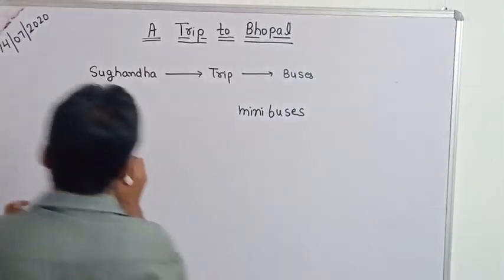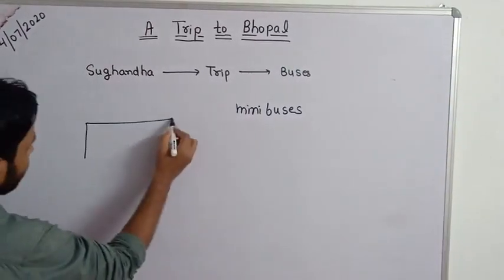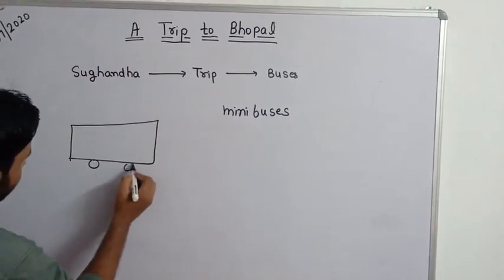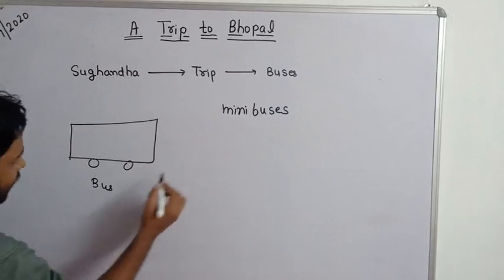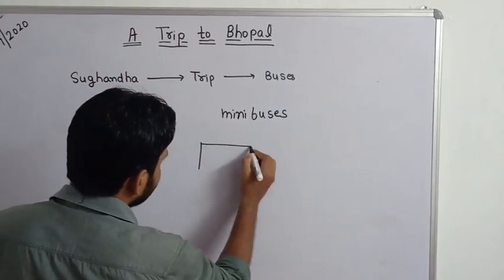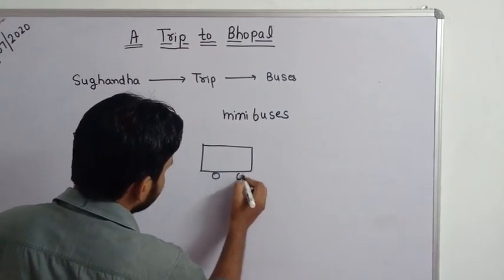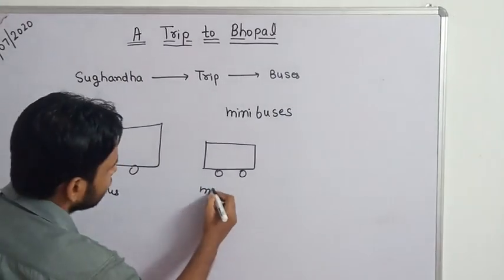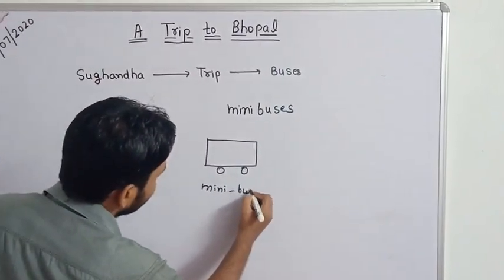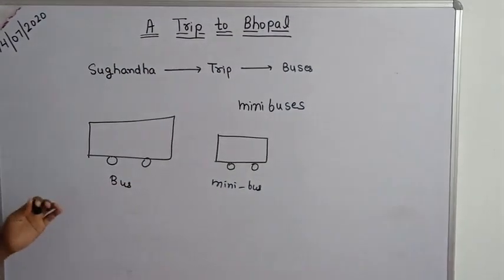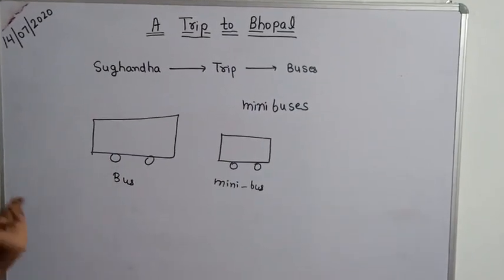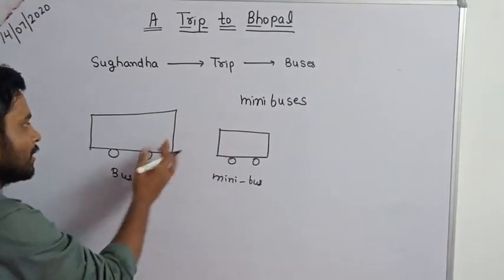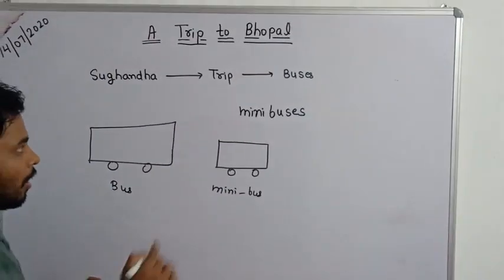Look, if this is a bus, then this is a mini bus. Only the size is different. A mini bus is smaller than a bus. Concept clear? A mini bus is smaller than a bus.